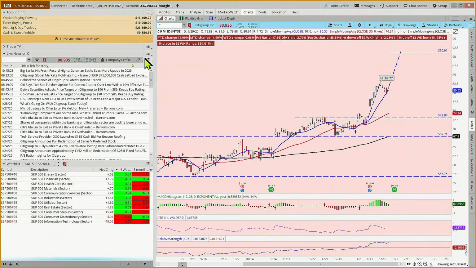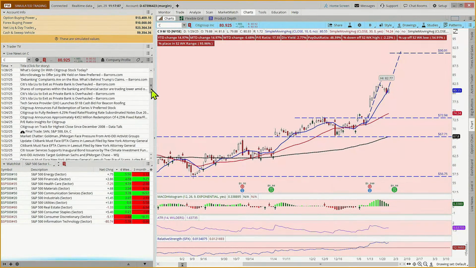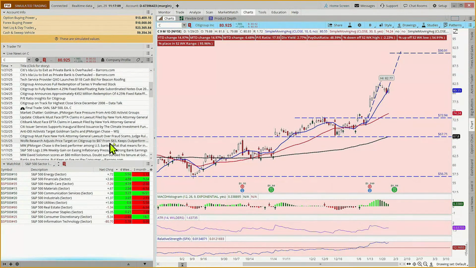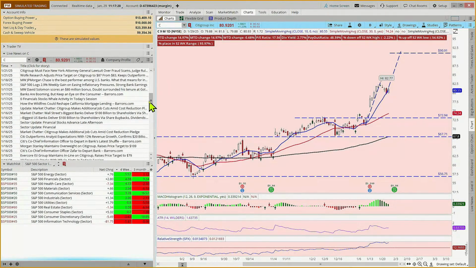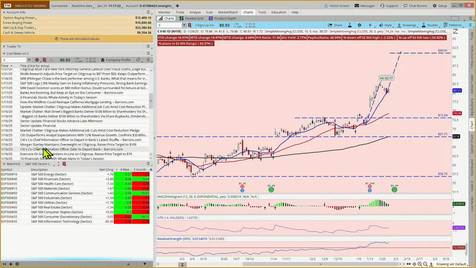We're looking at a target of 90, almost 91. Goldman Sachs raised their price target to 90. Have we got some others in here? Wolf raised theirs to 87 from 83. And isn't it interesting that no two of them have the same target? But what we're looking for is a trend. Morgan Stanley raised their price target to 109, and Citigroup raised it to 79. That's a $30 difference. So they can't all be right.